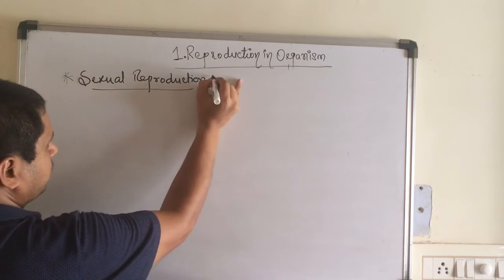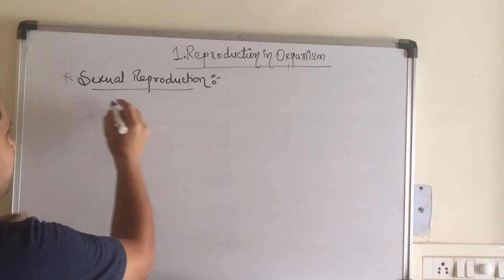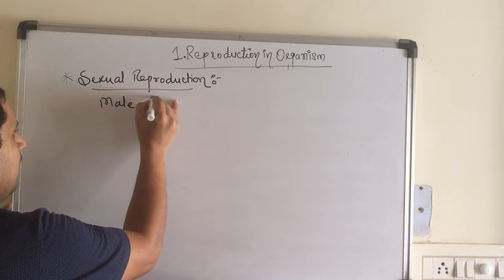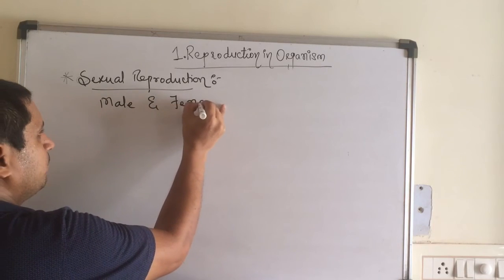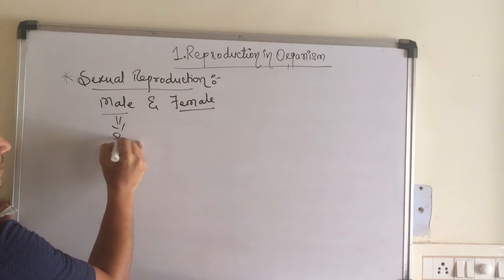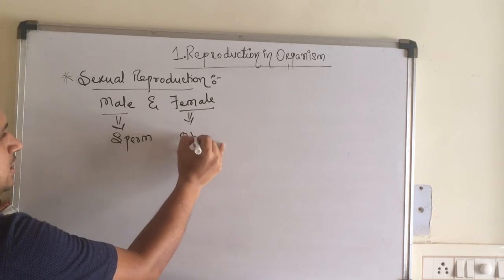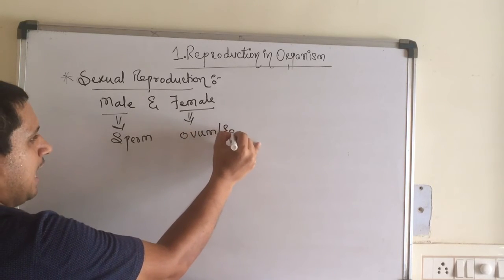Sexual reproduction is the process wherein two individuals are present, that is the male and the female. The male gamete is the sperm, and the female gamete is the ovum or the egg.